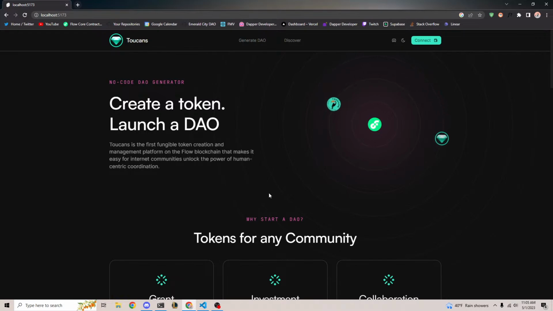So, in short, Toucans is a platform to fundraise. It's a platform to launch a DAO. It creates a token for you, that being a fungible token. So it'll create a fungible token, create a DAO around it, allow you to fundraise in that token, and also allow you to manage a multi-signed treasury. What that means is essentially a treasury that has tokens or assets inside of it, and you can have multiple people govern that treasury, withdraw from it, transfer, all these fun things. That is all multi-sign, right? Adding new signers, removing them, and I'll show all of you this today.